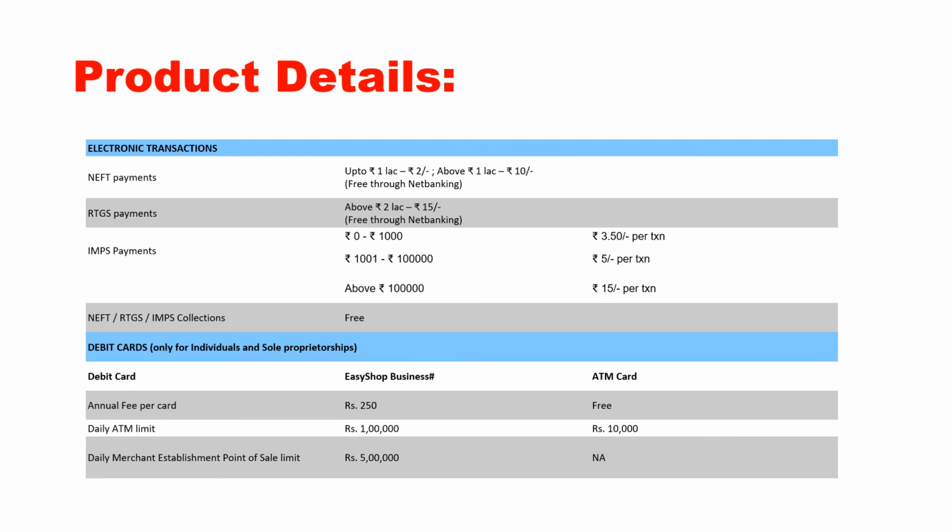For electronic transactions like NEFT, RTGS and IMPS through online banking there are no charges, but if you submit the request at branches you will be charged 2 rupees to 10 rupees for NEFT, 2 rupees to 15 rupees for RTGS, and 3.5 rupees to 15 rupees for IMPS transactions, as pointed out on the chart. NEFT, RTGS and IMPS inward are free. For the debit card, your account will be provided one debit card. There are annual maintenance charges for the debit card. The annual fee is 250 rupees for the Eco Shop Business card, and it moves upwards.